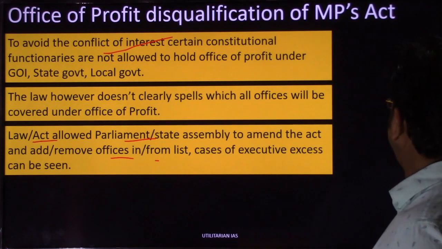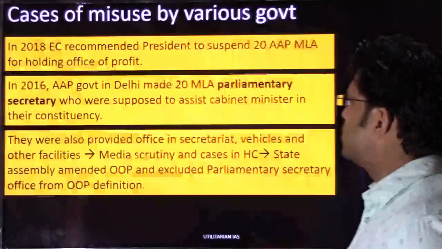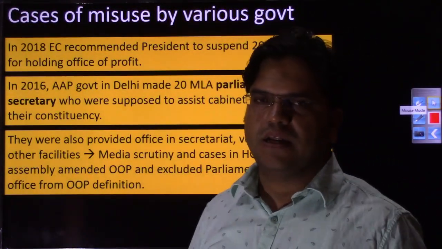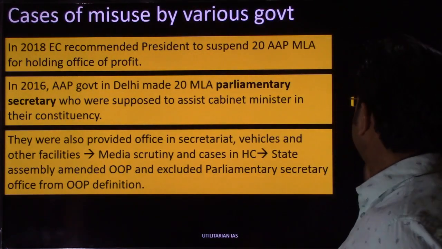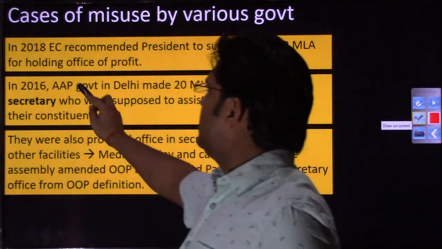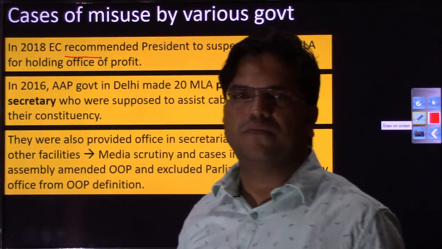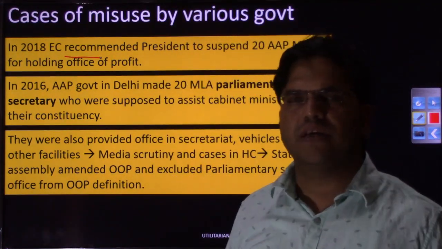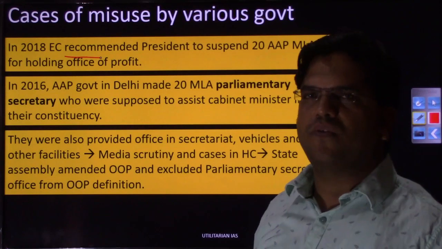Let us see a few cases of political misuse that have happened in the past regarding office of profit. In 2018, the Election Commission of India had recommended to the president the disqualification of 20 MLAs of Aam Aadmi Party.